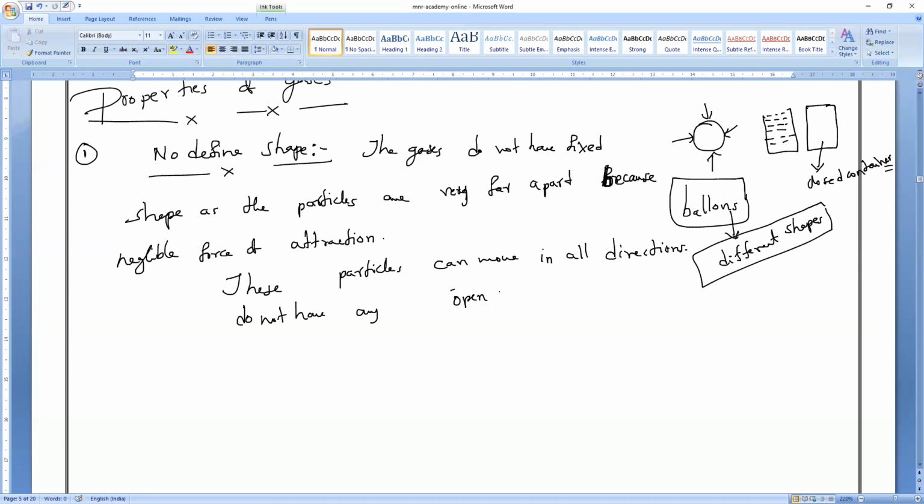open surface. So always we have to keep it in where, guys? We have to store it in which containers? Closed containers. That is what you have to remember. So that is why we will say these do not have a fixed shape or definite shape. Is it okay, guys?